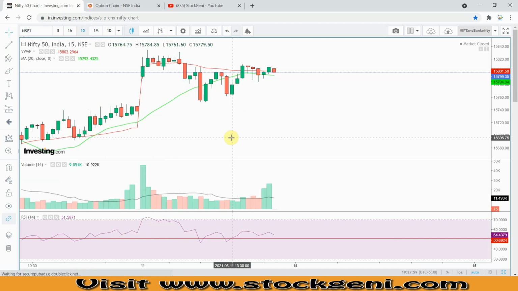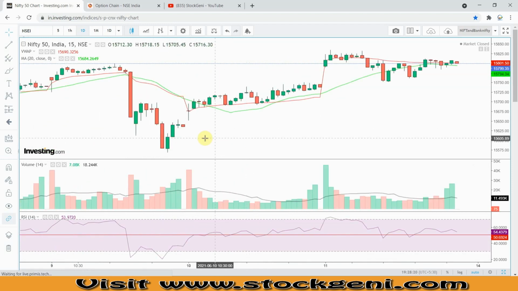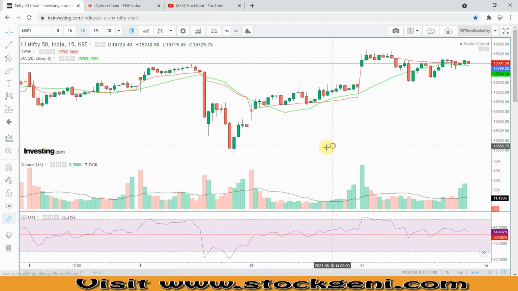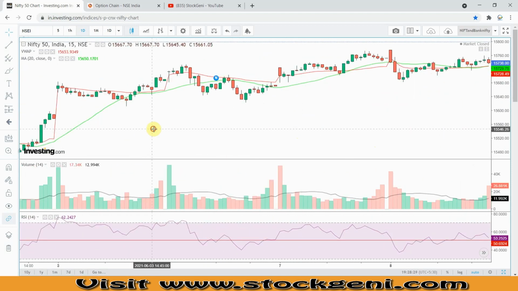What we actually look into is where the RSI is heading, and how the VWAP line and this moving average line are working. When you put them together, you will see an amazing response. I will show you in a minute how you can check it. It's very simple. Let's do some back testing, and you can go further back and check.